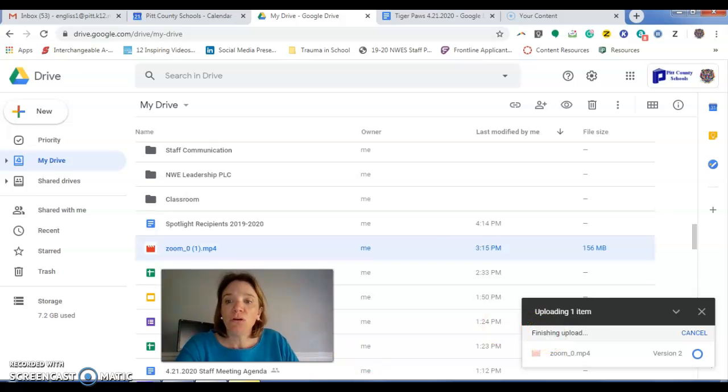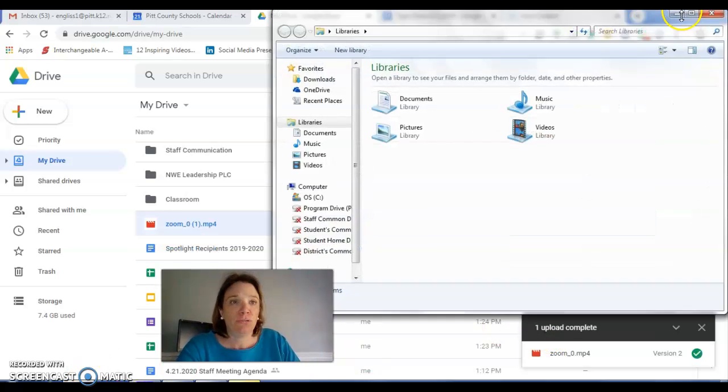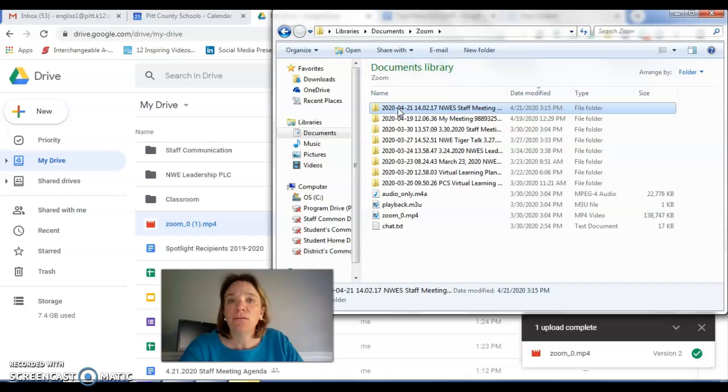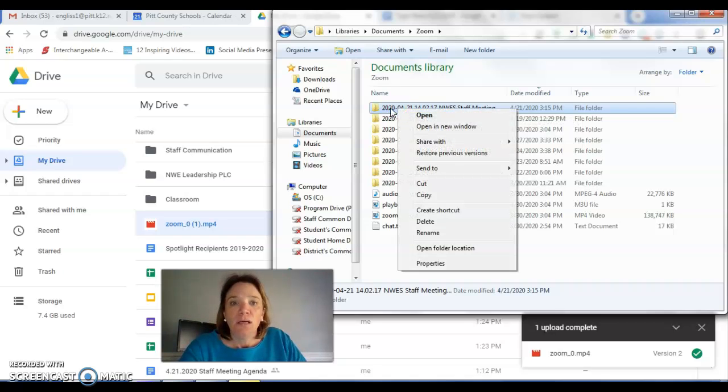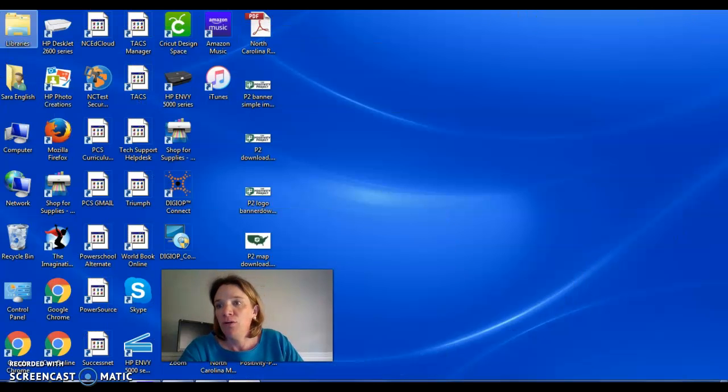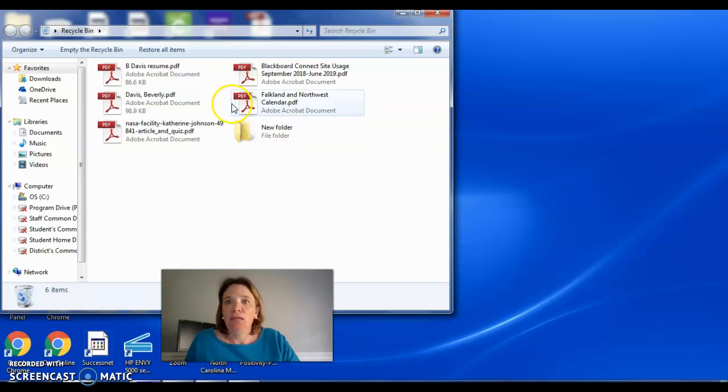So what I'm getting ready to do is show you that once it uploads, you can go to your computer hard drive or your computer files where you found that video. So I'm going to go back to that Zoom folder. I'm going to click the folder, right click it, and hit delete. That would end up freeing up that space on the computer. Then to make sure that space is really all clear, you want to go to your computer's desktop, and mine is a PC, so this may be a little different on a Mac. You would go to the recycle bin, and if it shows up there, then you would just empty it from your recycle bin, okay?